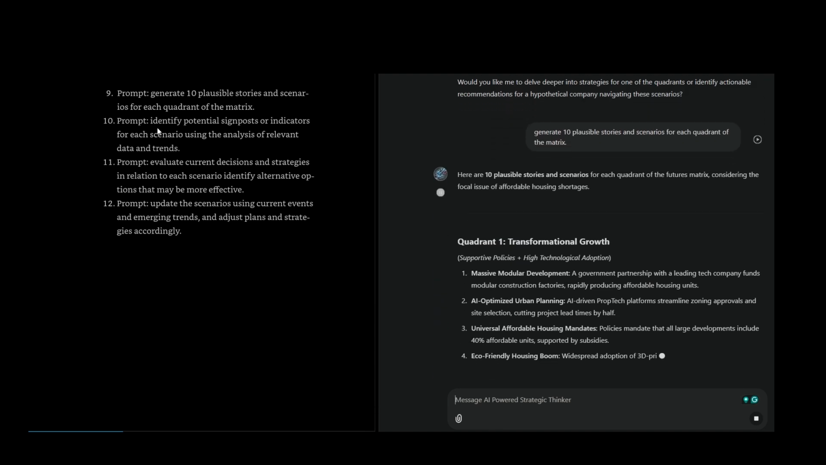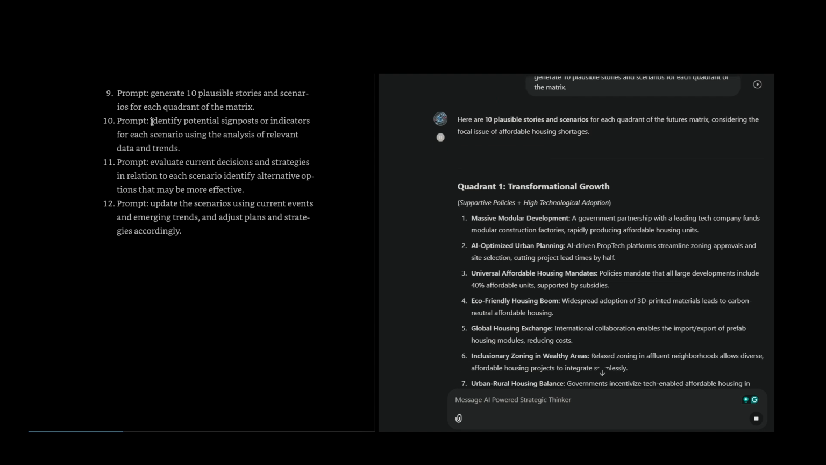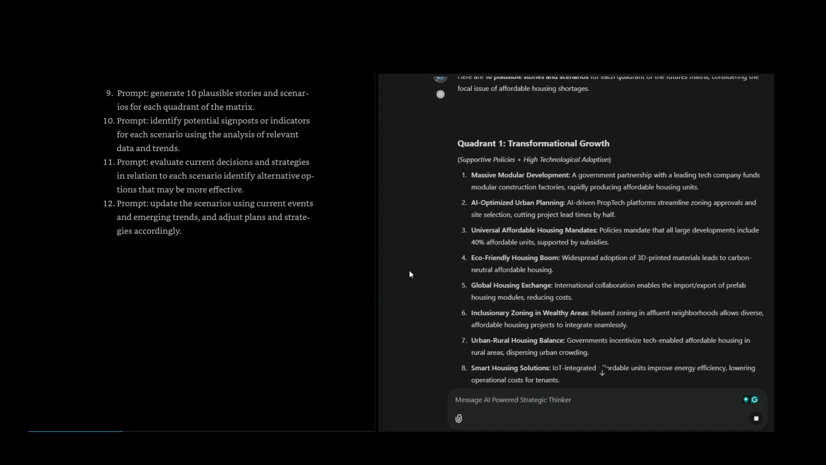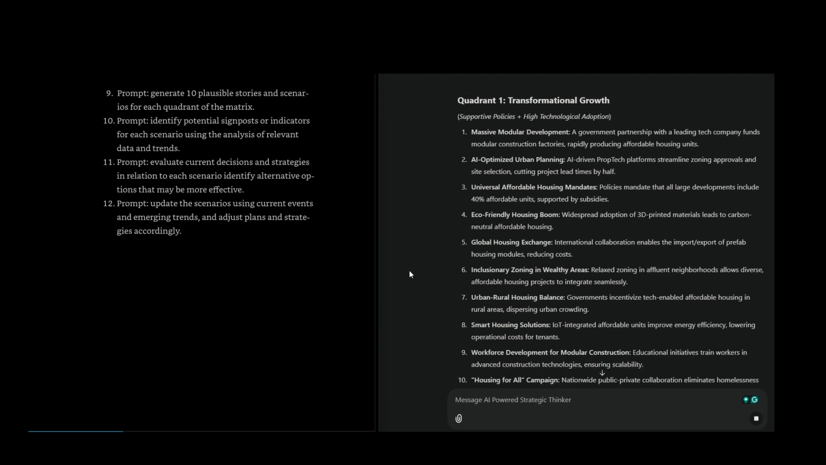Here are 10 plausible stories and scenarios for each quadrant of the futures matrix, considering the focal issue of affordable housing shortages. Quadrant 1, transformational growth. Supportive policies, high technological adoption. Massive modular development. A government partnership with a leading tech company funds modular construction factories, rapidly producing affordable housing units. AI-optimized urban planning. AI-driven proptech platforms streamline zoning approvals and site selection, cutting project lead times by half.